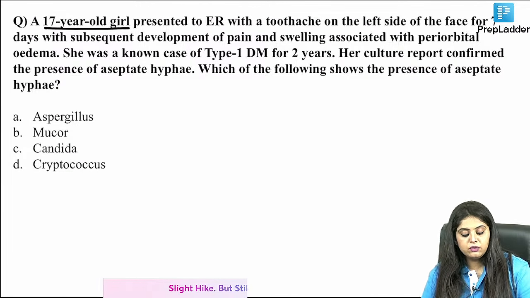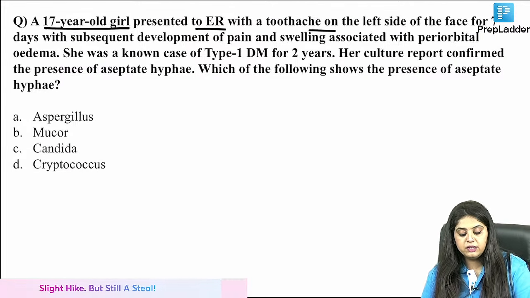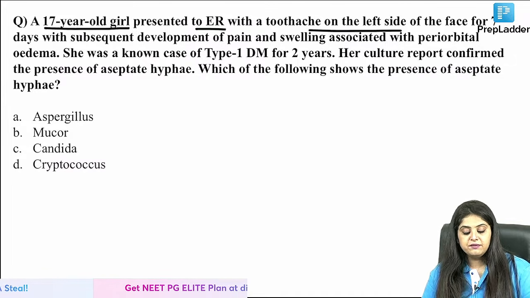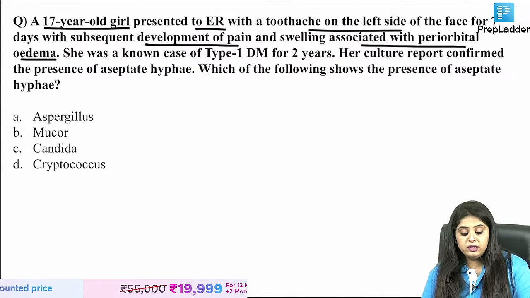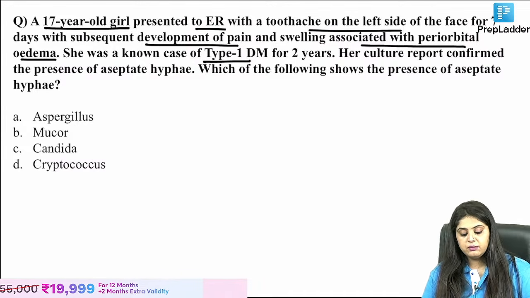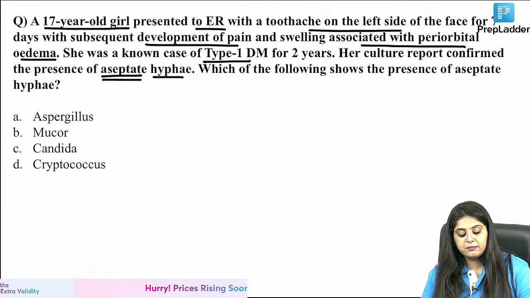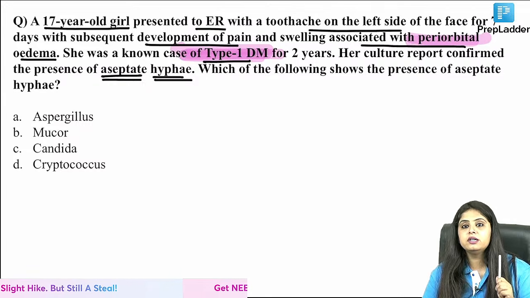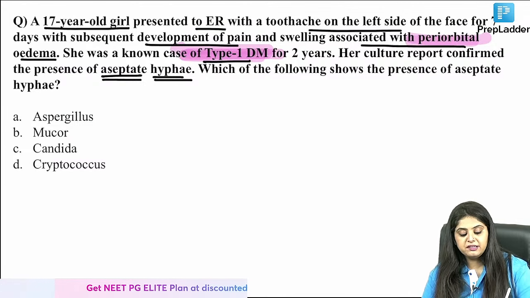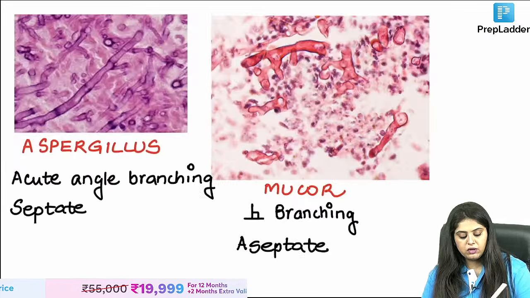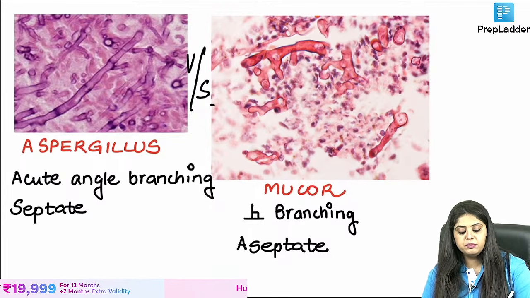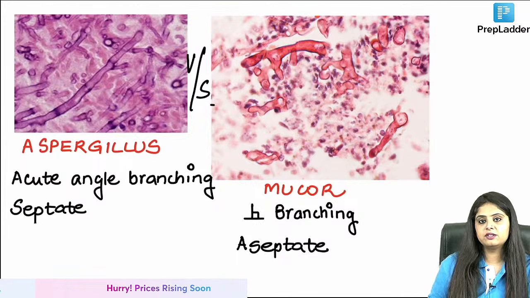There is a 17-year-old girl who presented to the emergency room with toothache on the left side of the face for 7 days, with subsequent development of pain and swelling with periorbital edema. Known case of type 1 diabetes. The culture report confirmed the presence of aseptate hyphae. See, anyway in an immunocompromised state like diabetes and with periorbital facial involvement, mucor is what I was anyway thinking of. Plus they said aseptate hyphae, तो मैंने भी सोचा mucor once again, which means that they will always ask me the difference between aspergillus and mucor. यही इनका घिसा पिटा question which they always come up with.